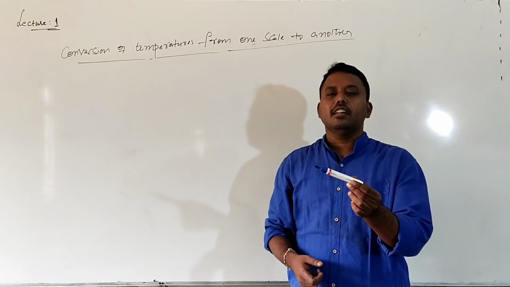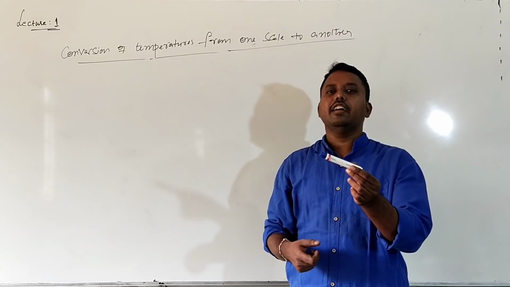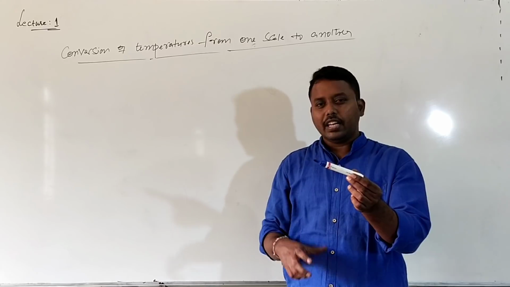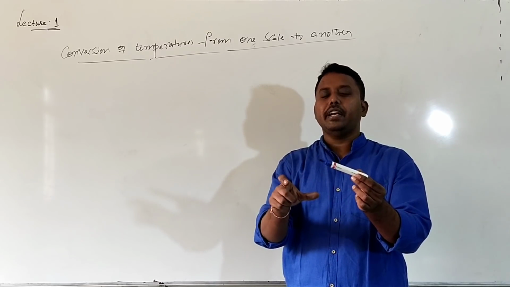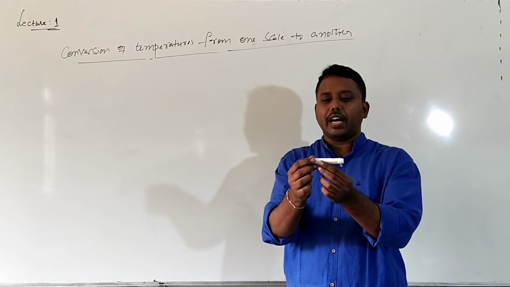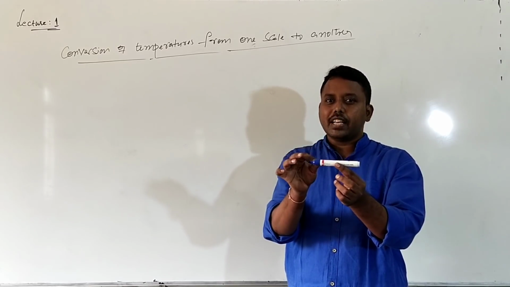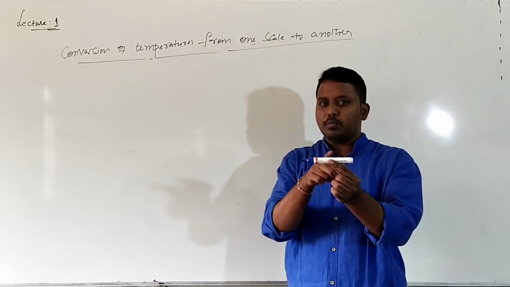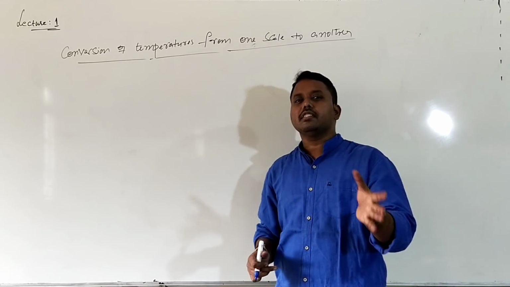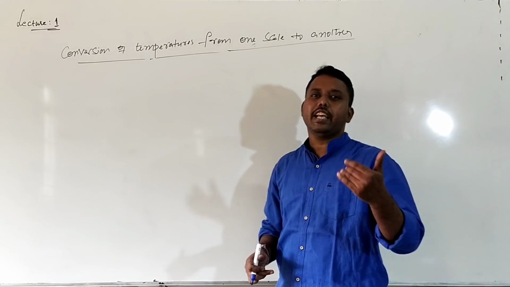I may get 10 centimeters, which is 100 millimeters. Whatever you measure, either by using a millimeter scale or a centimeter scale, the object length will be the same. Like here also, whatever temperature scale you use, the final reading is the same.